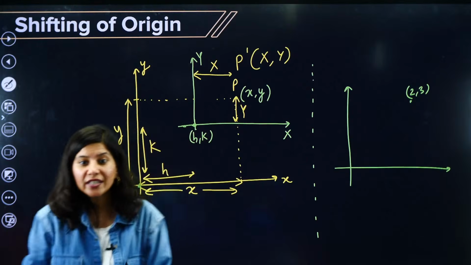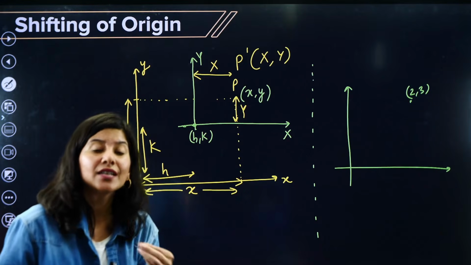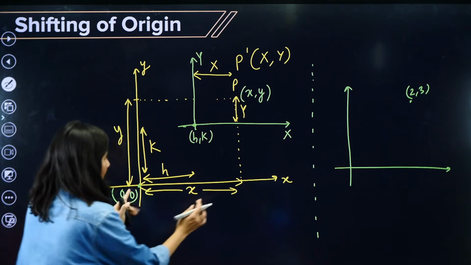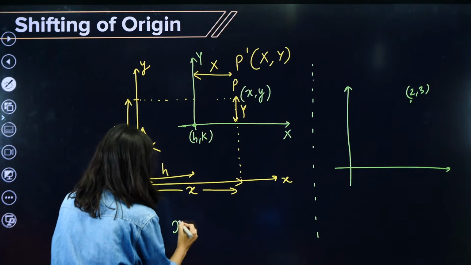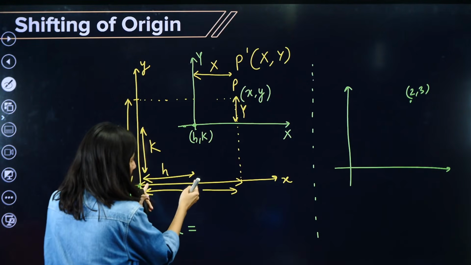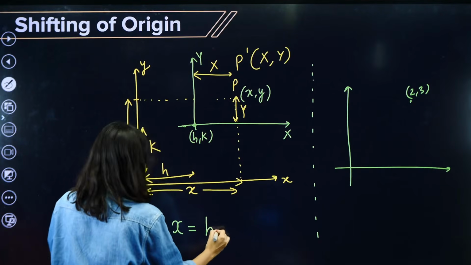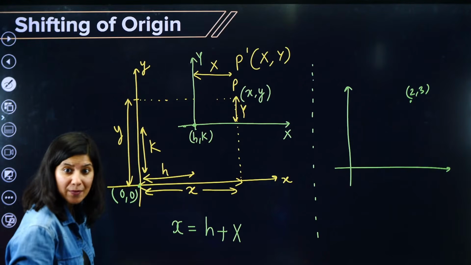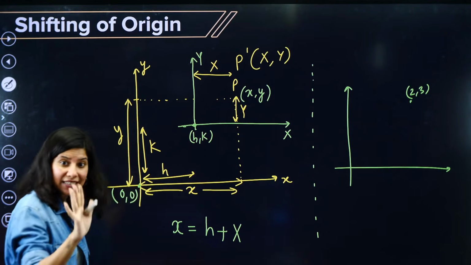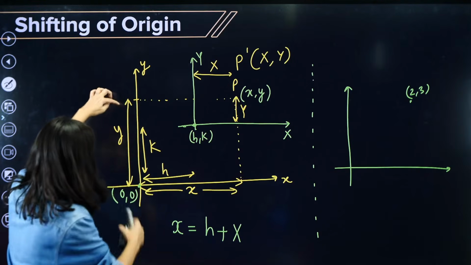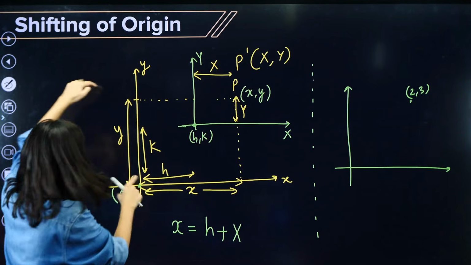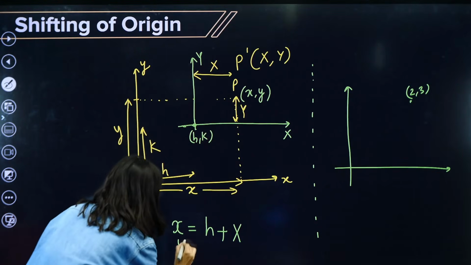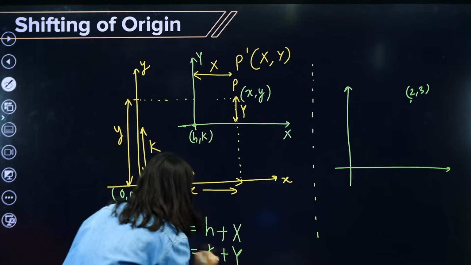Now what we need to do is equate the distances that you are seeing right now. Small x is equal to h plus this length. Can you see what this length is? This length is capital X. Okay, getting it. And now this complete y length, we are equating just length. Y will be equal to k plus this, which is capital Y. So y will be equal to k plus capital Y.